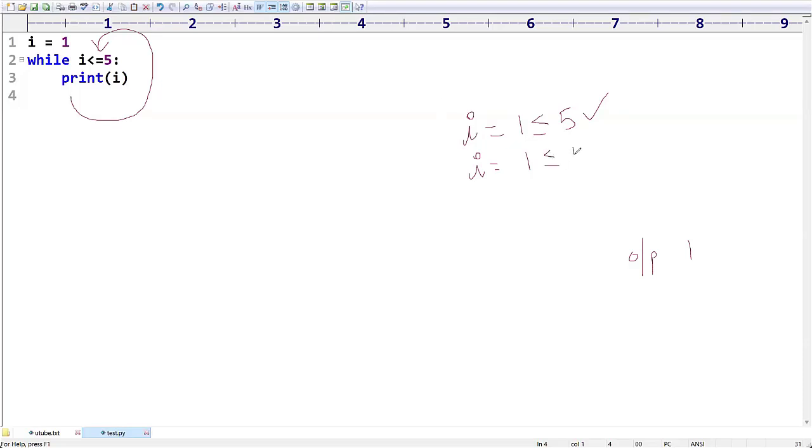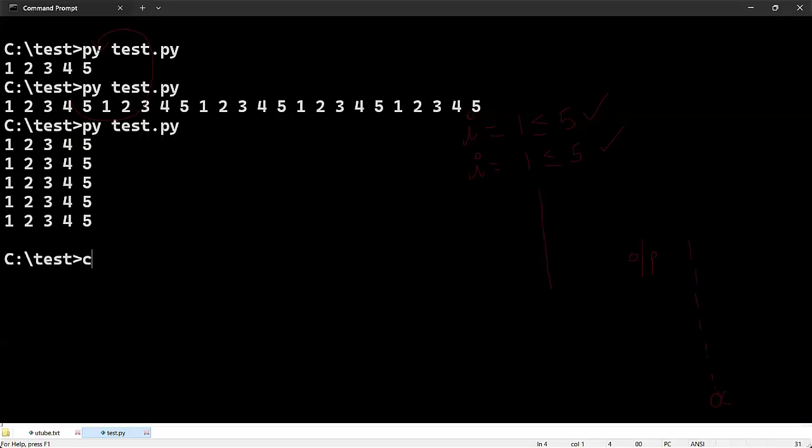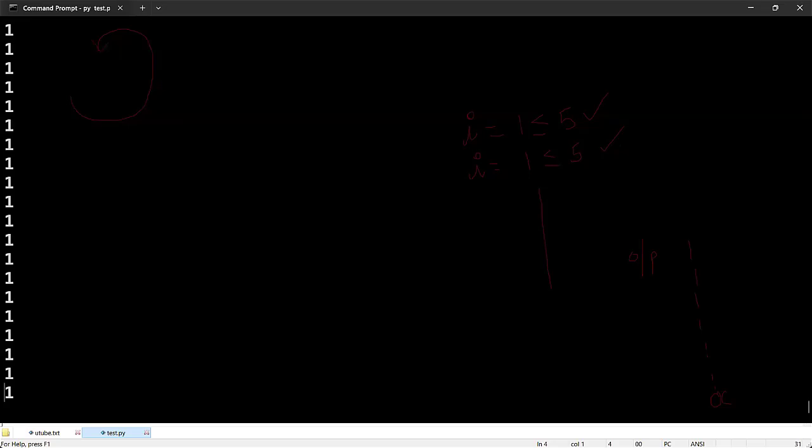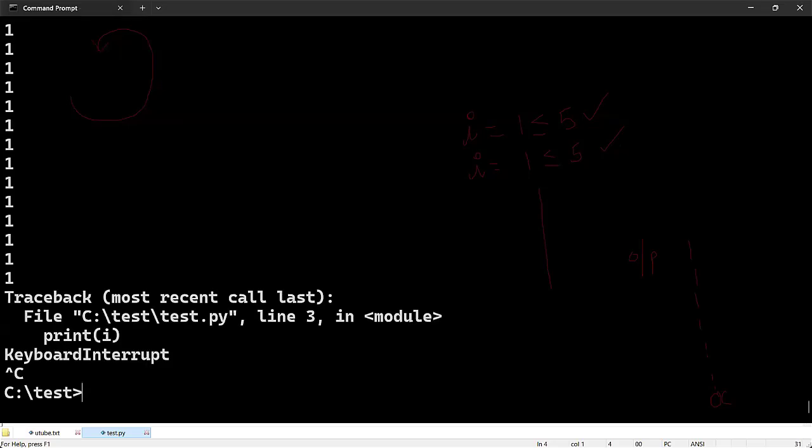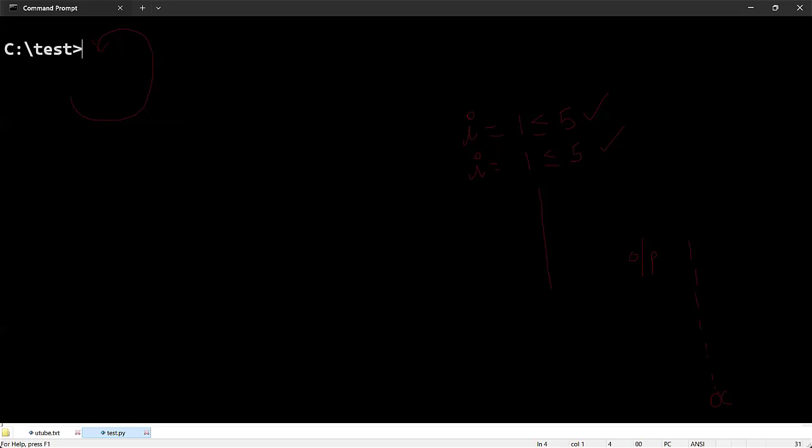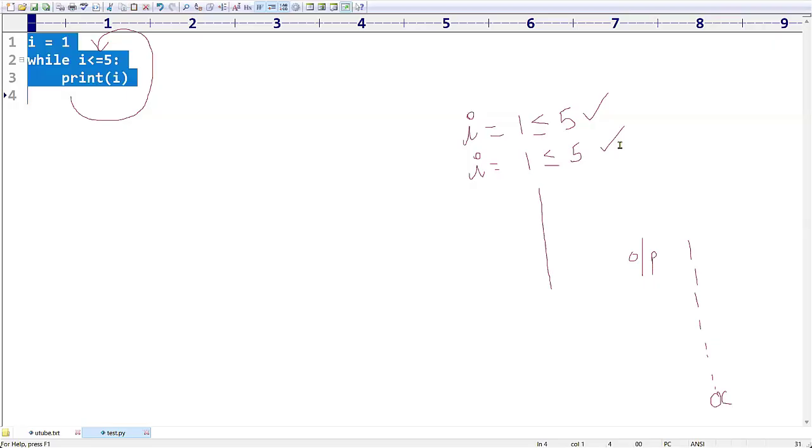Is 1 less than 5? Yes. Again it will print 1. In its lifetime, the value of i is never updated. That's why this one value is going to print infinite times. If you want, let us run this program and see the result. It is a never ending process. I interrupted manually, so that's why we are getting keyboard interrupted like this.